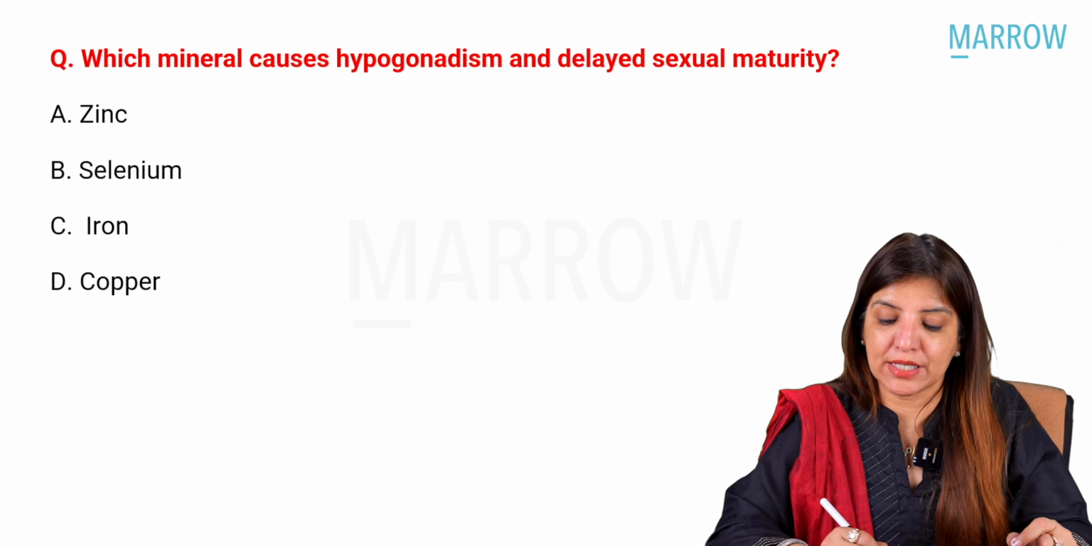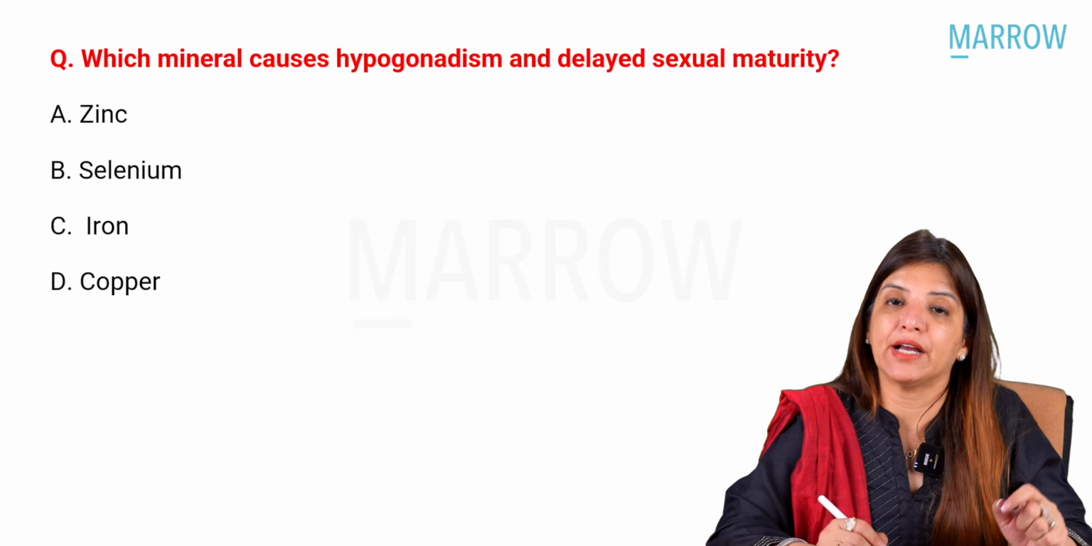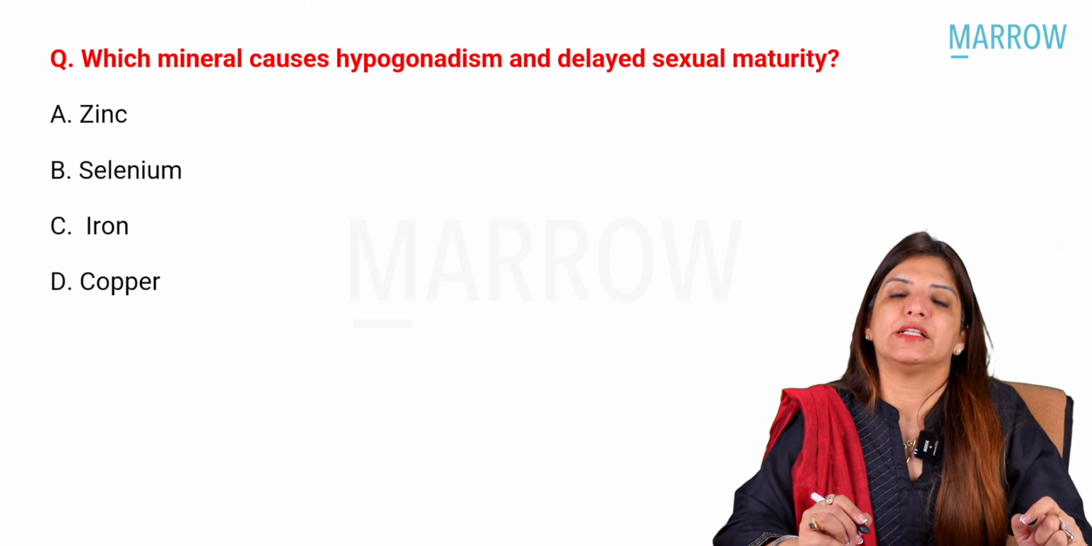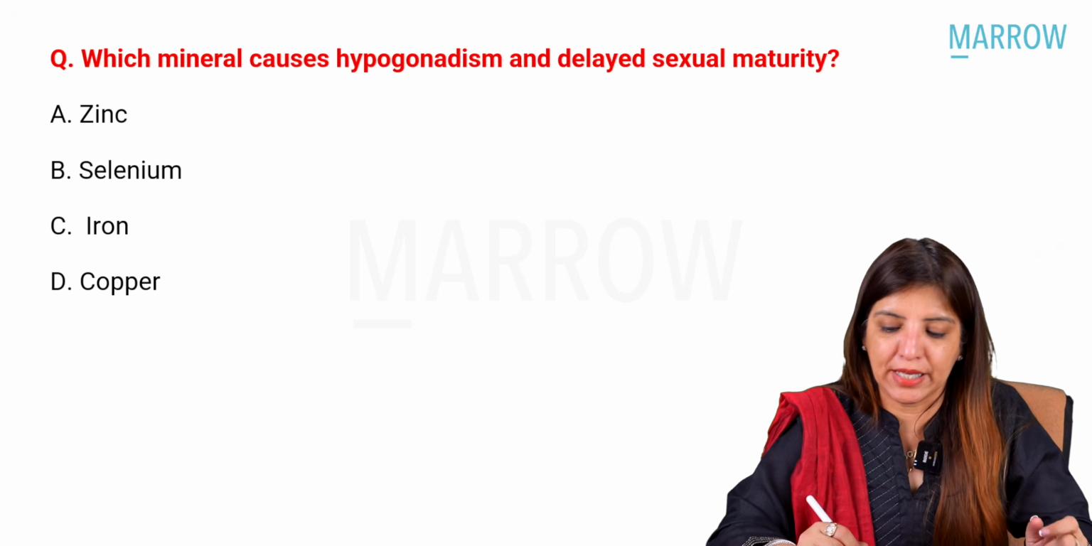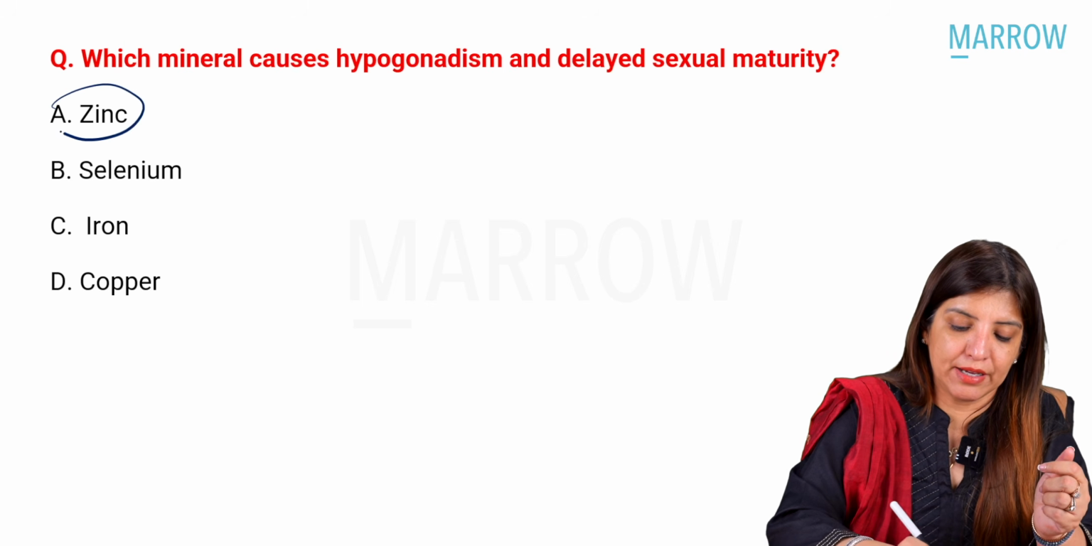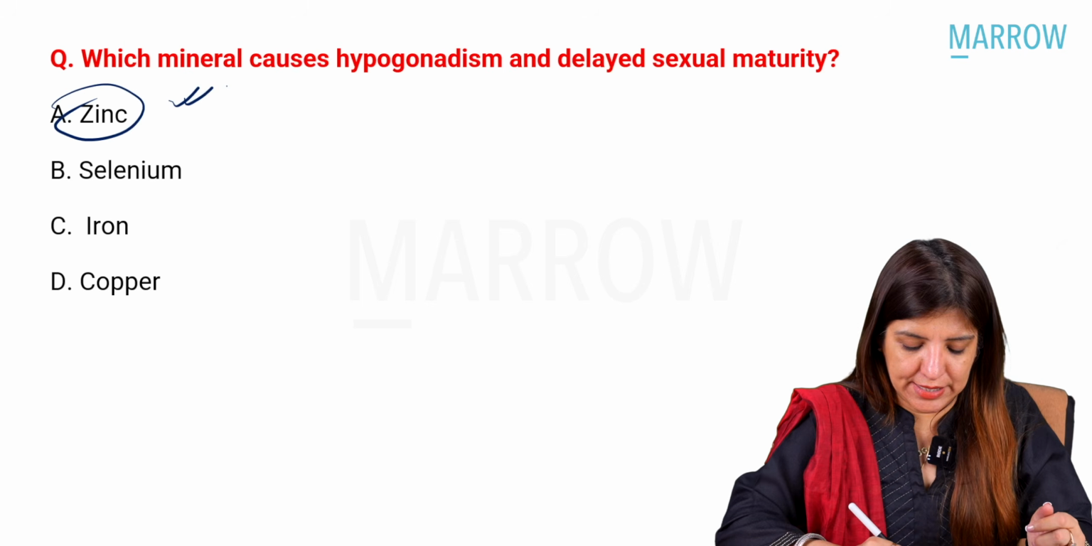Okay, which mineral causes hypogonadism and delayed sexual maturity? Again, I have taught you this in class, that the mineral which is required for the formation of gonads properly and for sexual maturity is zinc. Right, so the answer to this question is zinc.